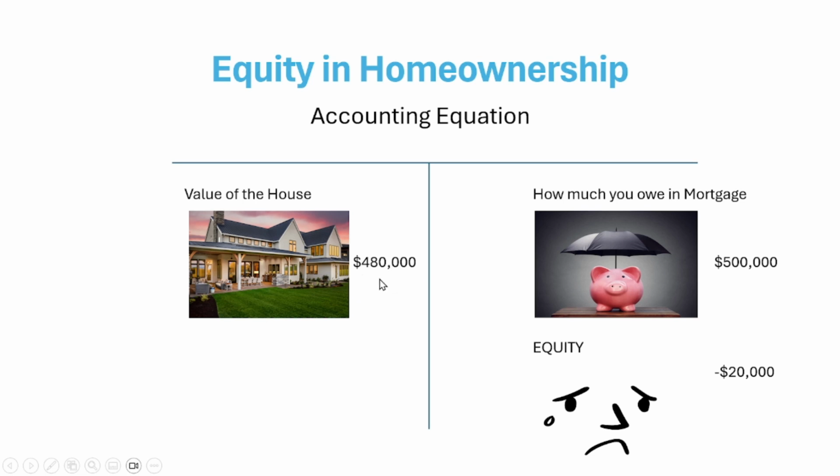So we have 480,000 and then what we need to pay to the bank is 500,000. So in that case, you can see you have a negative equity, and the decision is with the bank whether they would want to sell the house at 480,000 and then write off 20,000 in their P&L, or they will allow you to continue. That's the decision of the bank. And when you are at this stage, you need to discuss with your bank to see what will be the way forward. And this will be the end of this video, and I hope it helped you a lot.